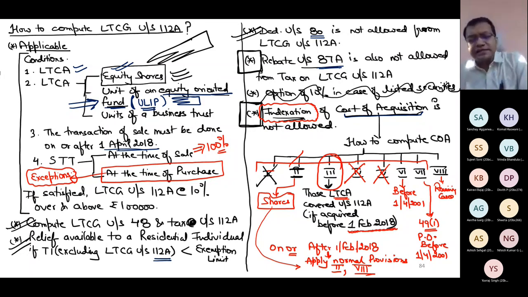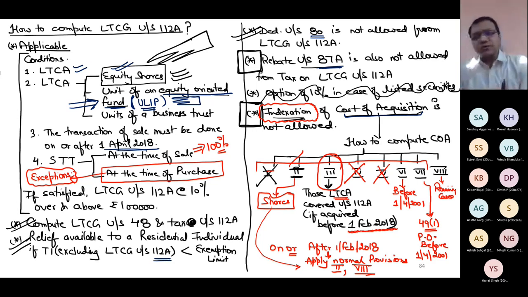And out of those 8 categories, if you read carefully those 8 categories again, then if shares have been acquired on or after 1st Feb 2018, you can apply either category number 2 or category number 8. These only 2 categories will be left which can cover acquisition on or after 1st Feb 2018. You can read the categories yourself and then you will find that what I'm saying is correct.